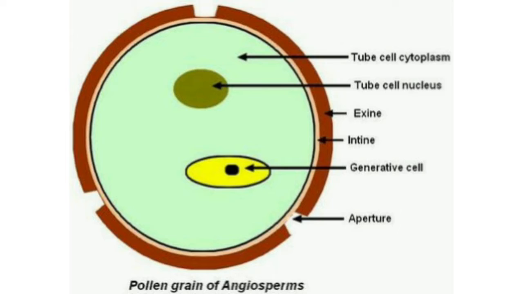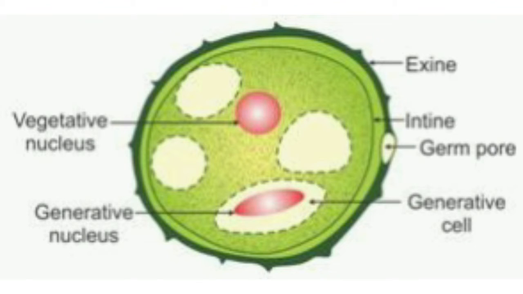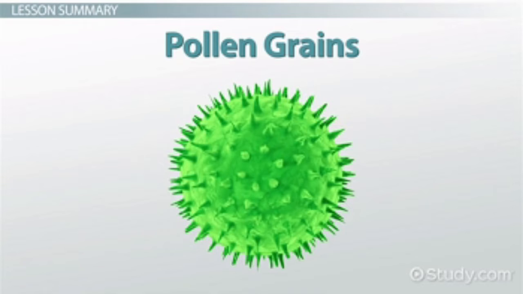Mature pollen grains contain two cells. They are the vegetative cell and the generative cell. Vegetative cell contains a large nucleus. The generative cell divides mitotically to form two male gametes.